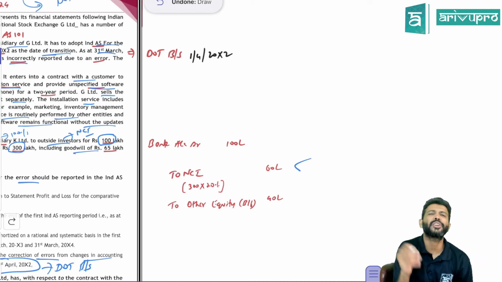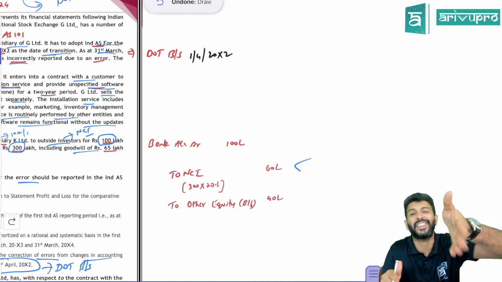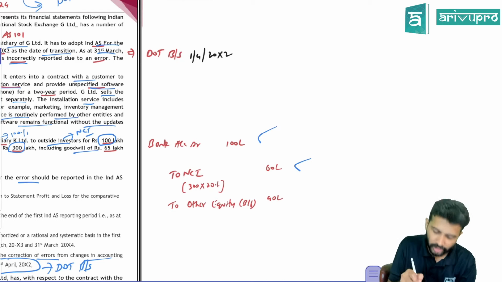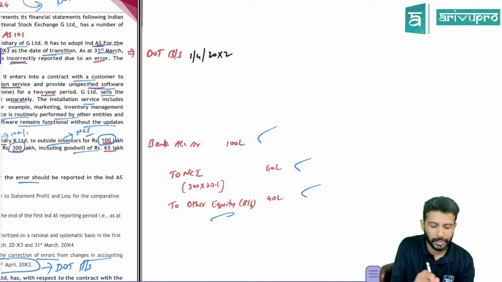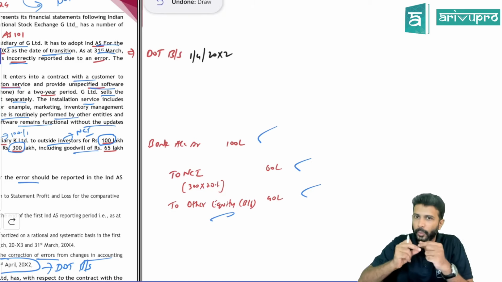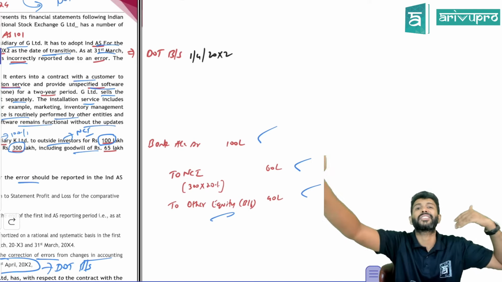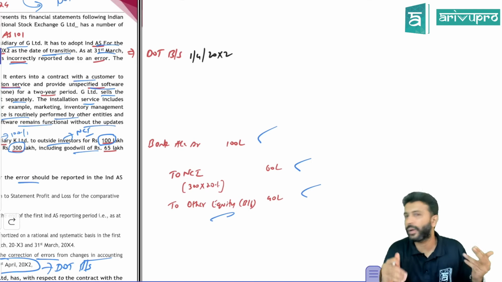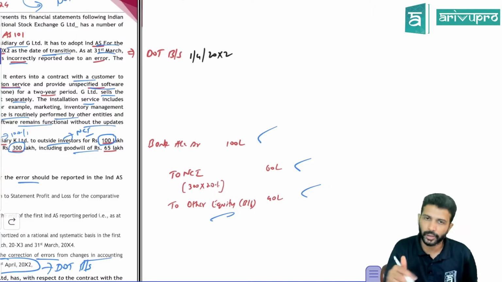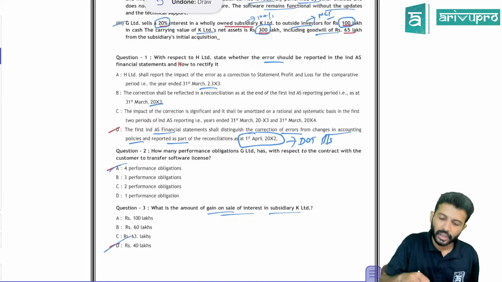Okay. 20% only you sold. That means the worth of the investment sold is only 60 lakh. But you sold it for 100 lakh. That means the parent made a gain over here. So 40 lakh rupees is a gain. That gain will be transferred to other equity because it's a transaction between equity participants. One equity participant, the parent, is transacting with another equity participant, that is NCI. So any transaction between equity participants will never be accounted in P&L. It will always be accounted in other equity only. So that is what they asked. What is the gain to be recorded? The gain you recorded is 40 lakh rupees.